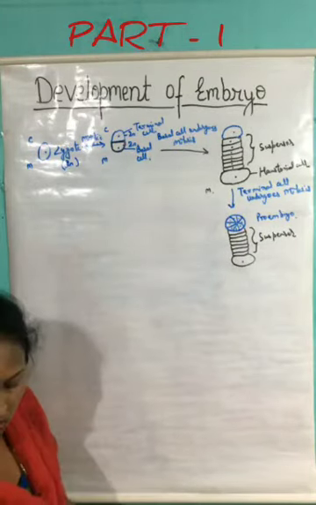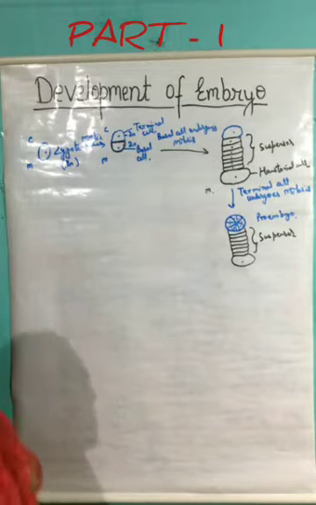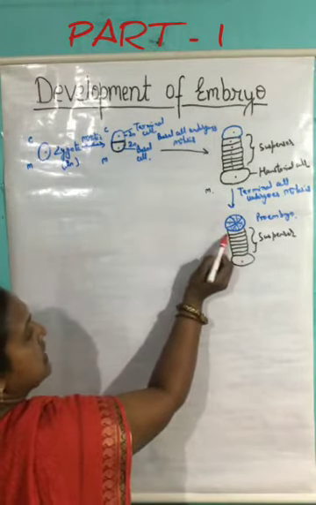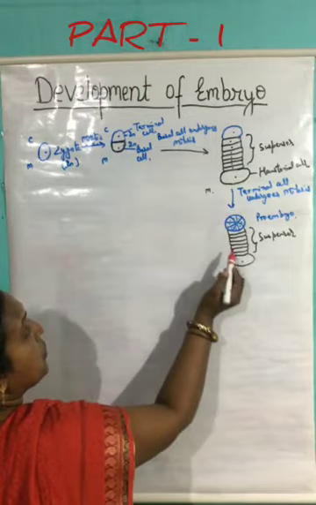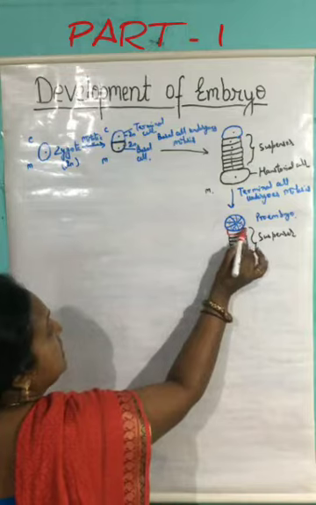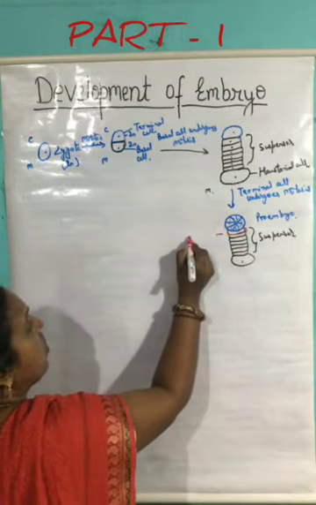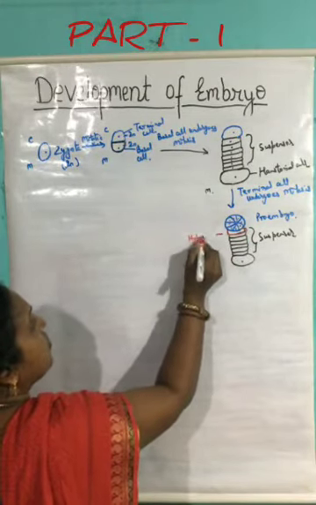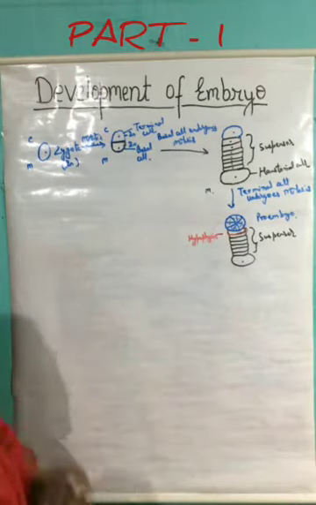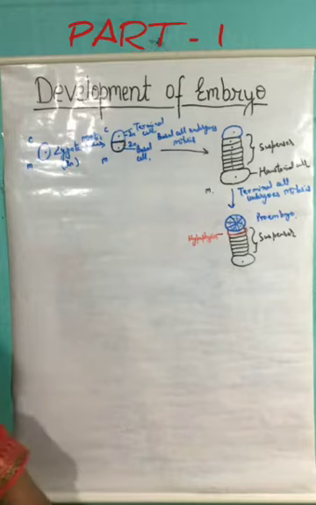Now, out of these suspensor cells, the cell of the suspensor that is towards the proembryonic structure leads to the formation of the hypophysis.